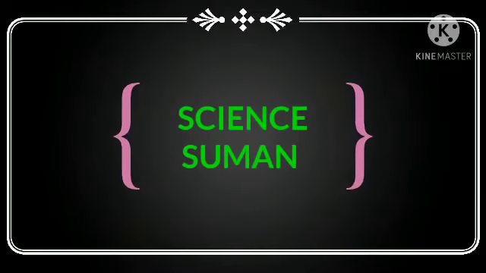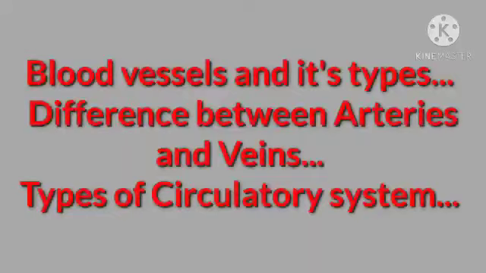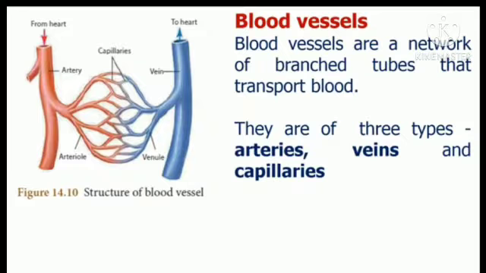Morning, dear students. Today we are going to see about blood vessels and its types, difference between arteries and veins, types of circulatory system. First, about blood vessel and its types. Blood vessels are a network of branched tubes that transport blood. There are three types: arteries, veins and capillaries.